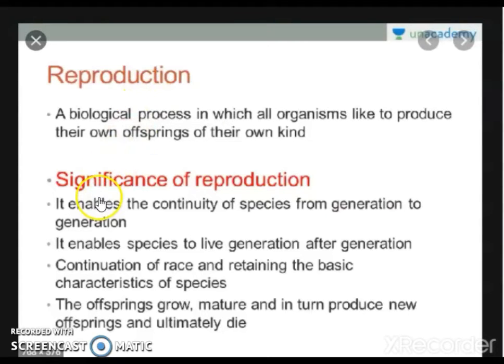Now here we see the significance of reproduction. Due to the reproduction process, the species is continued. Sexual reproduction gives rise to variations due to which the evolution process proceeds. Living organisms are able to make offspring with characters like their own characters. The offspring grow, mature, and in turn produce new offspring and ultimately die. So, these are the various significances of the reproduction process.